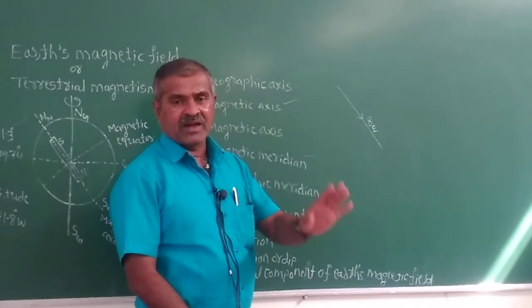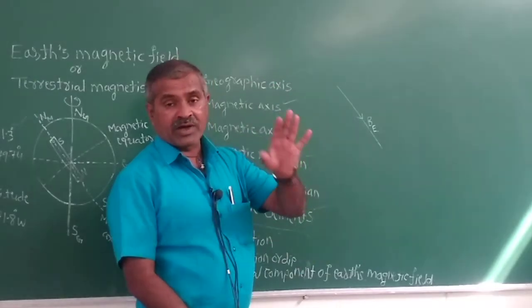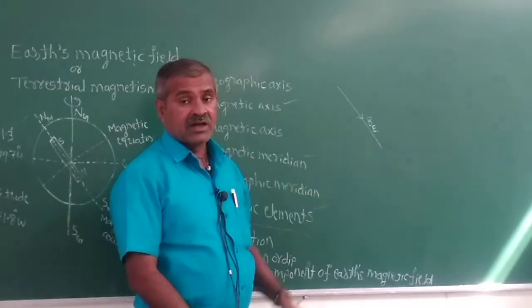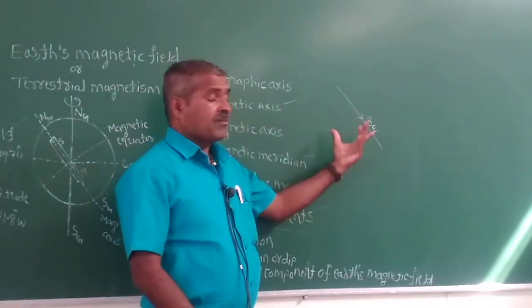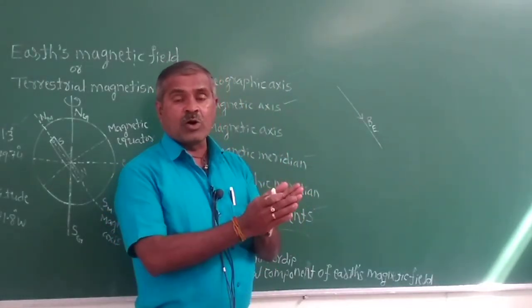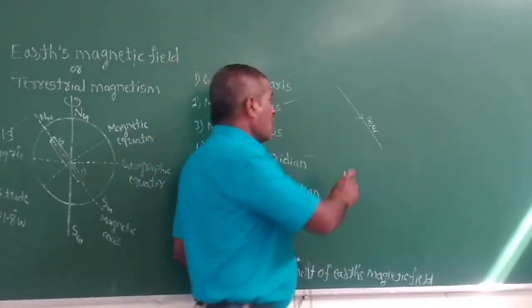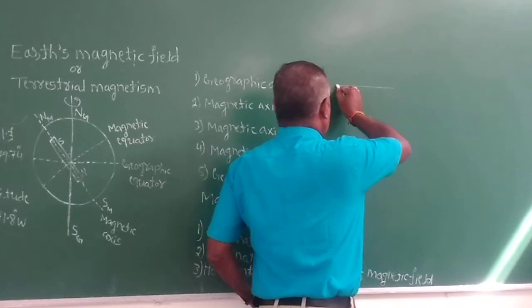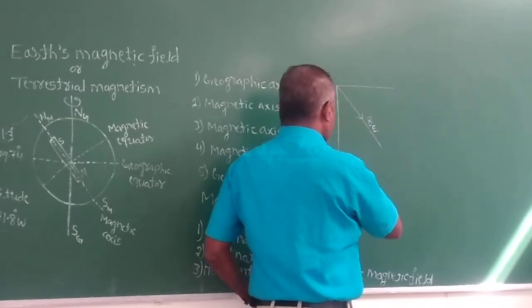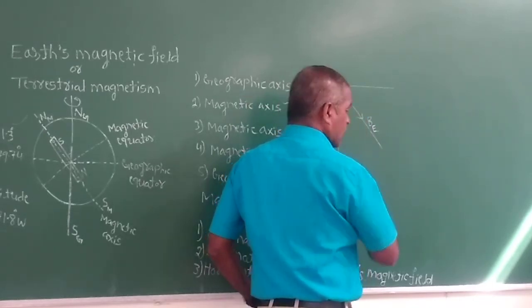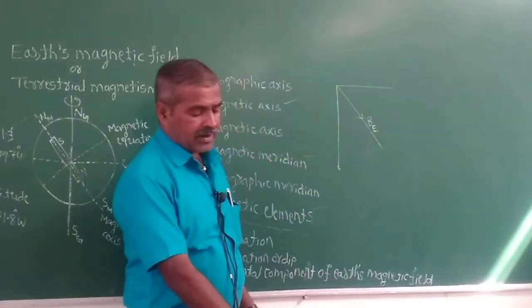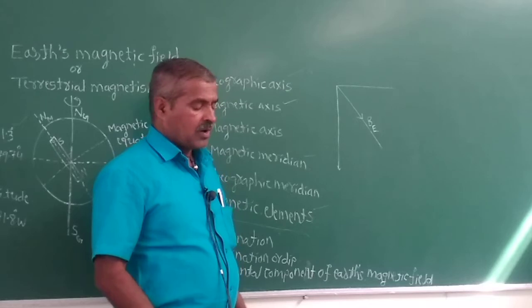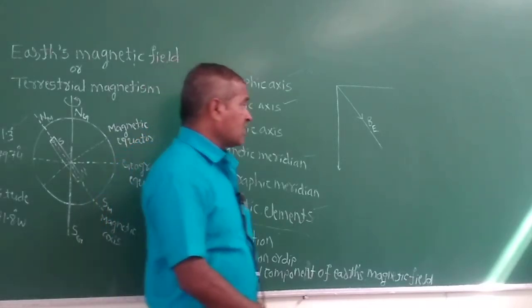The Earth's magnetic field is also a vector quantity because it has magnitude and direction. Therefore, the magnetic field is resolved into two components: one along the horizontal and another along the vertical. Clear?